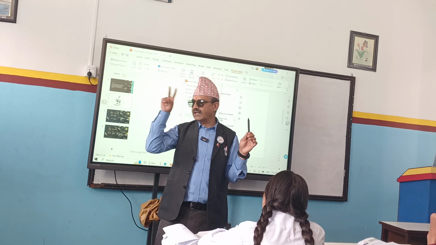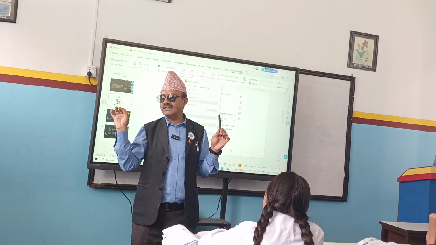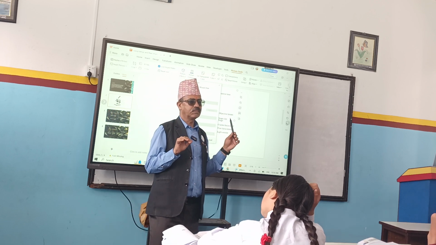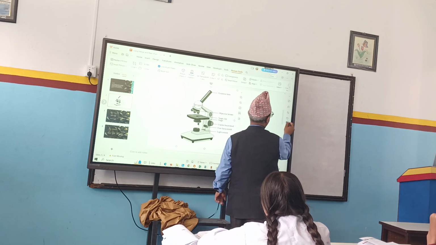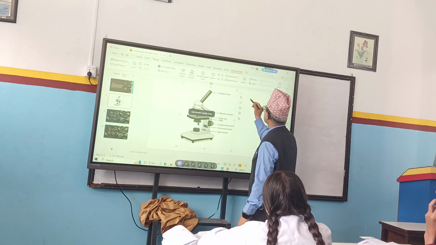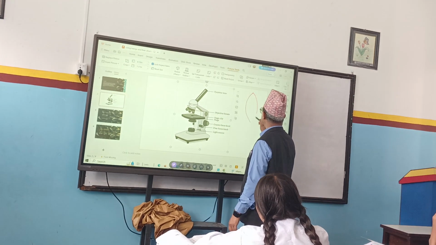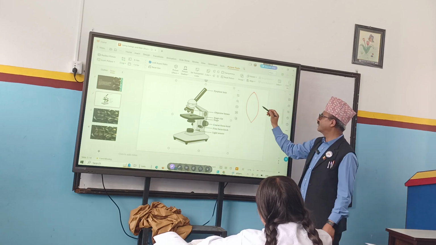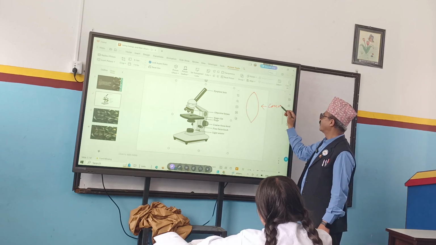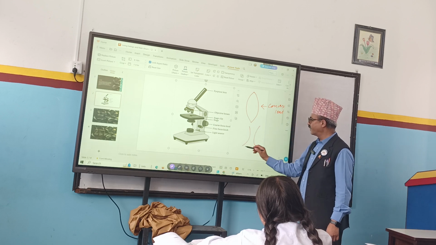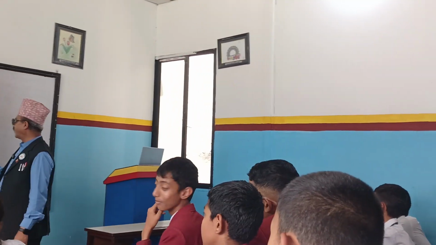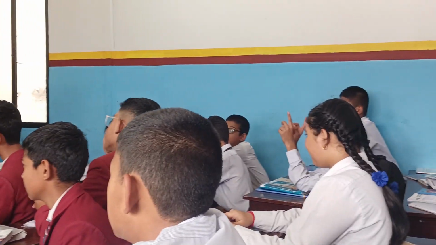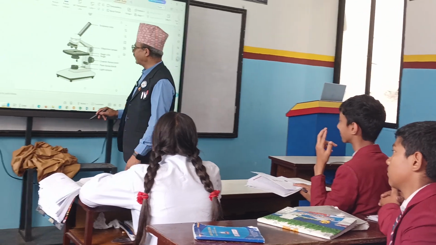Okay. There are two types of lenses: concave lens and convex lens. But they use which lens? Convex lens. So when we draw a ray diagram, a convex lens is shown by this diagram. Okay. This is which lens? Convex lens. And another is, what is that? Concave lens. About their detail we'll discuss later. Okay. Here we use convex lenses.